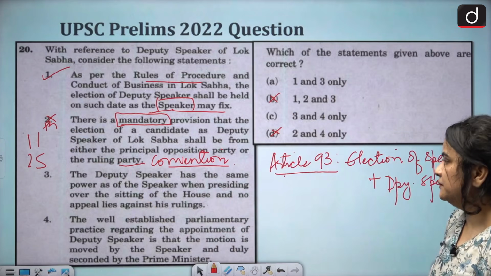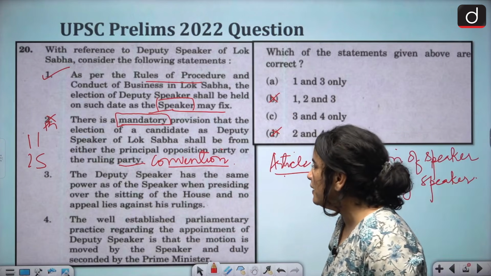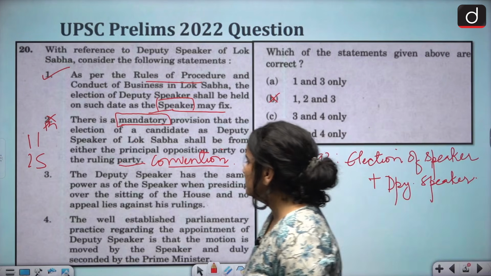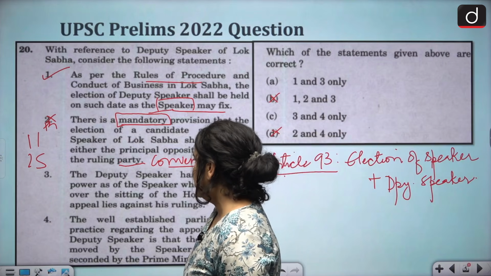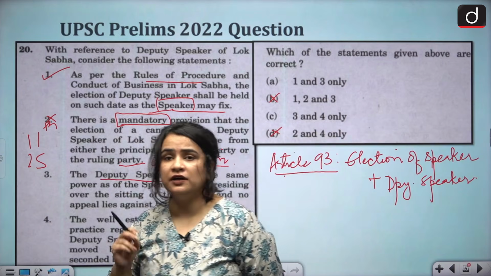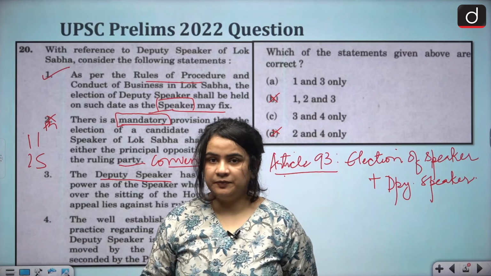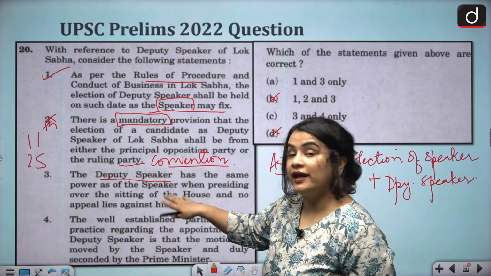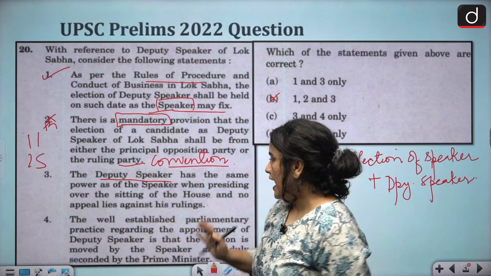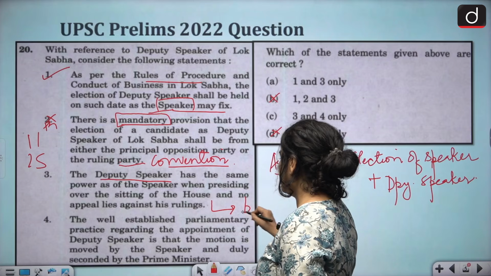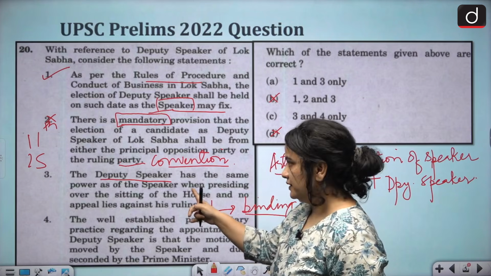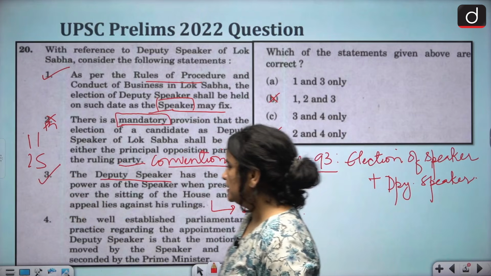The third statement says the deputy speaker has the same power as of the speaker when presiding over the sitting of the house, and no appeal lies against his ruling. Now, as the deputy speaker presides over the house in the absence of a speaker, he or she shall enjoy the same powers and privileges as the speaker does. And his rulings and decisions are also going to be binding on all members. Therefore, this statement is correct.